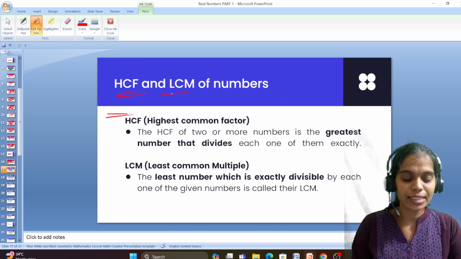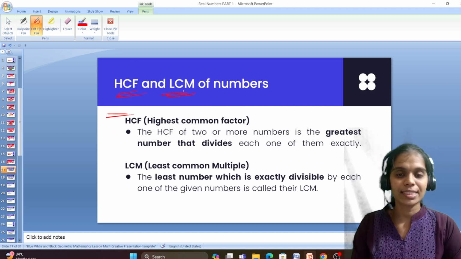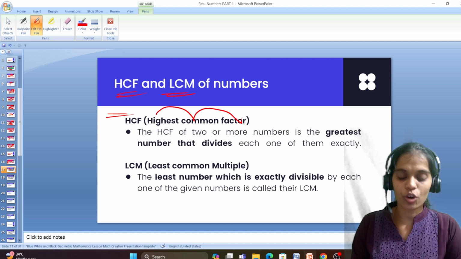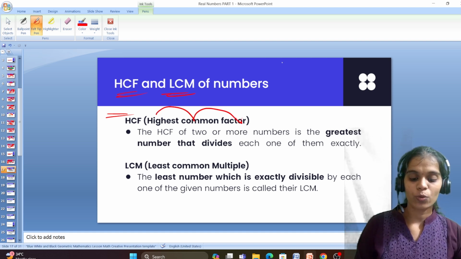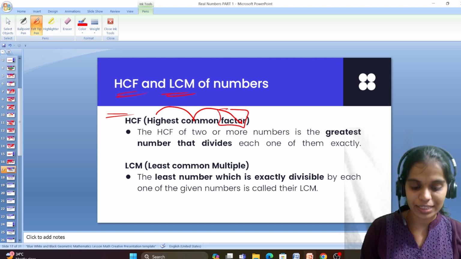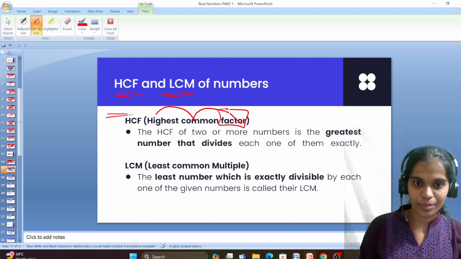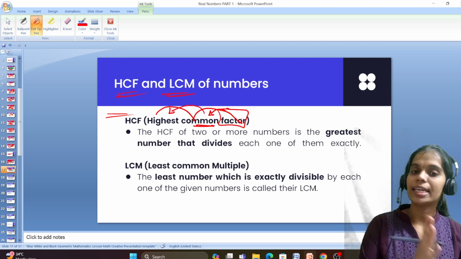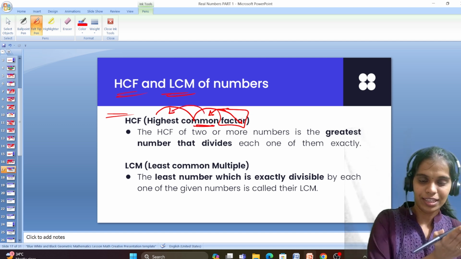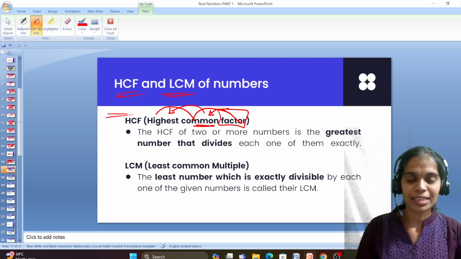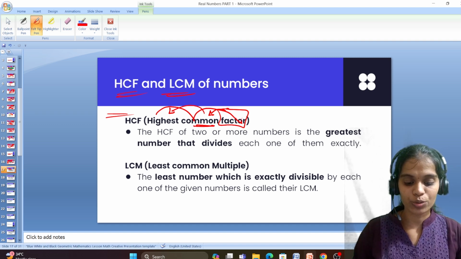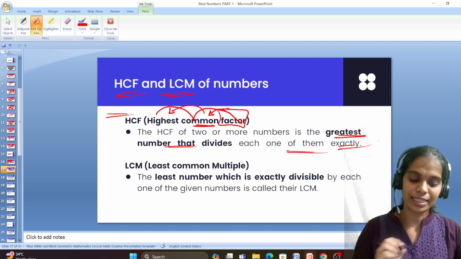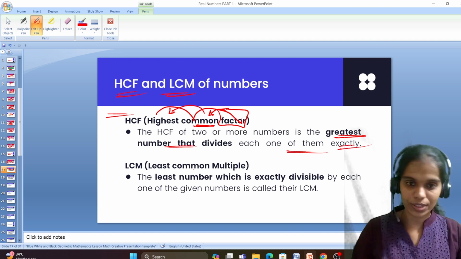HCF and LCM of numbers. HCF, or else GCD. What is HCF? Highest common factor. What we used to do: first we find the factors of the two numbers, then we choose the common ones, and in that we take the highest value. Our steps are like reversing, right? So the HCF of two numbers is the greatest number that divides each one of them exactly. I will show you with an example.